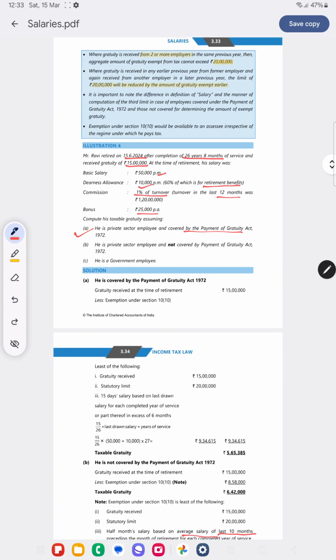Now if he is covered by the POGA Act, gratuity received, the statutory limit of 20 lakhs, and 15 days salary based on last drawn salary. So 15 by 26 into last drawn salary is how much? Basic plus DA, both in terms and not in terms, into completed years of service, round it off, we'll get the amount. The least of these three is the exempt amount.